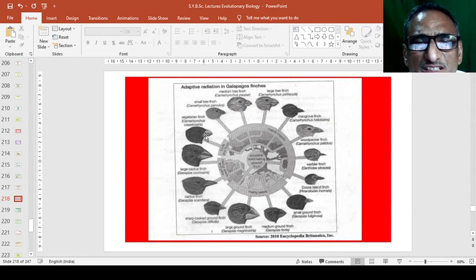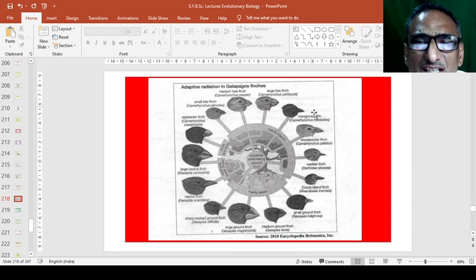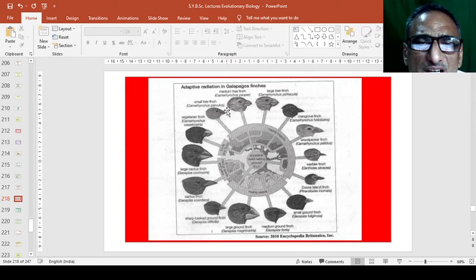Encyclopedia Britannica reported that Darwin studied all the adaptive radiation in the finch birds in the Galapagos Islands, which he visited in the period of 1835, and reported that different birds have different beaks.